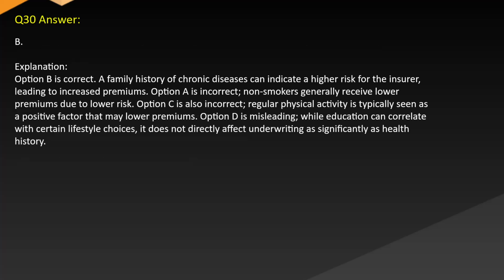Answer B. Explanation. Option B is correct. A family history of chronic diseases can indicate a higher risk for the insurer, leading to increased premiums. Option A is incorrect. Non-smokers generally receive lower premiums due to low risk. Option C is also incorrect. Regular physical activity is typically seen as a positive factor that may lower premiums. Option D is misleading. While education can correlate with certain lifestyle choices, it does not directly affect underwriting as significantly as health history.